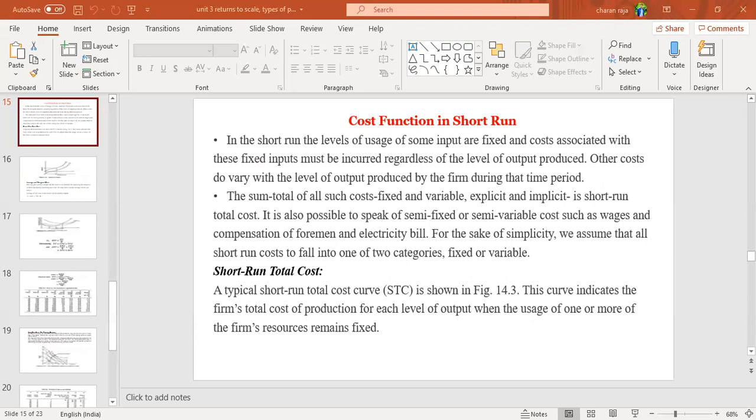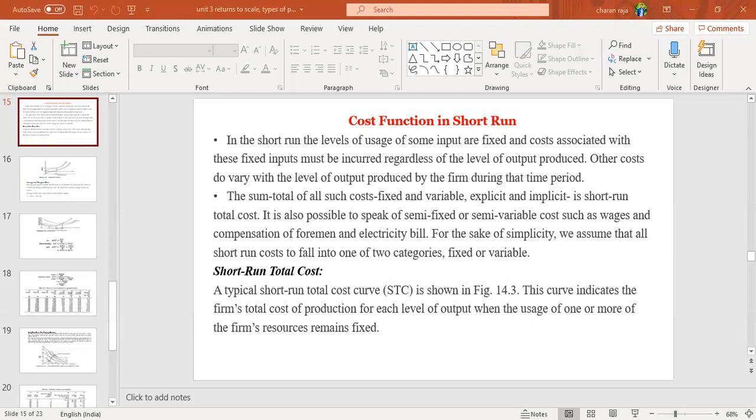Notify that whatever cost is incurred to purchase the land, the building, and the machinery, which are fixed in nature in the short term, will impact the output based upon the level of production.